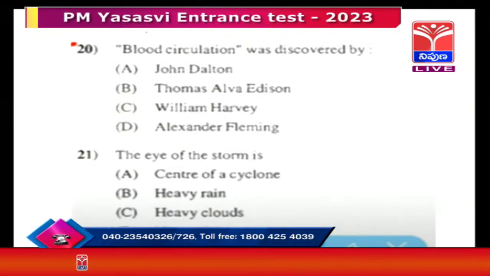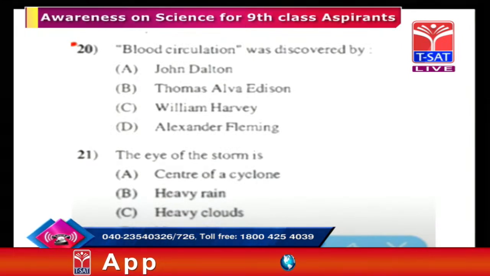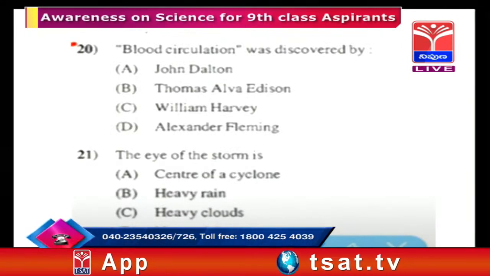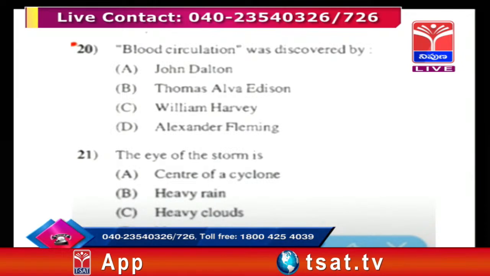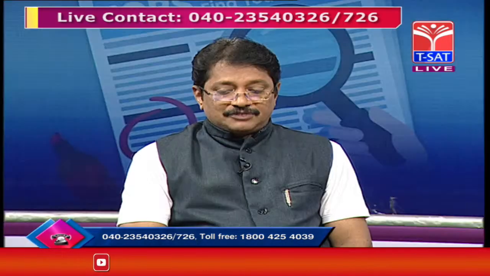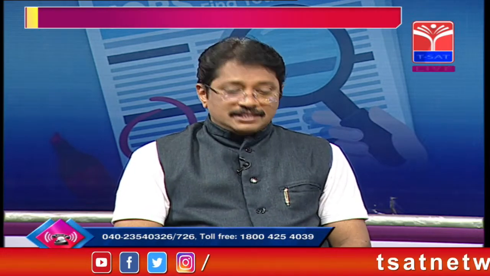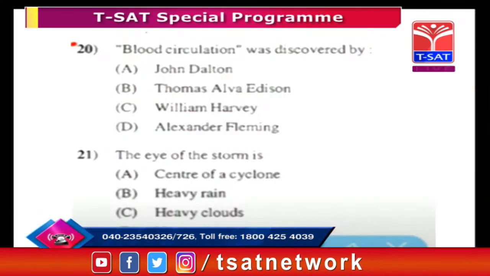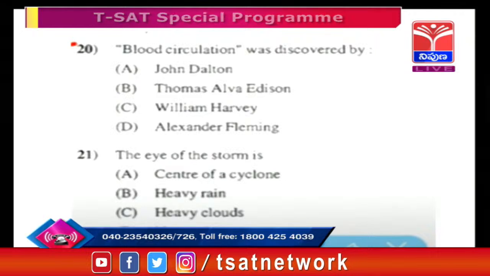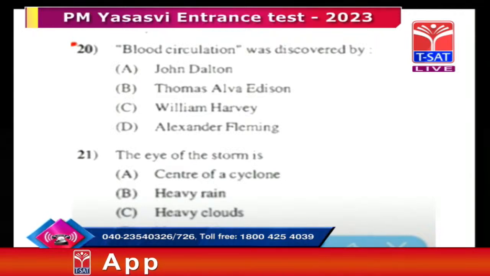The correct answer is William Harvey, sir. Blood circulation was discovered by William Harvey. Just now, why we said this answer: as you know, John Dalton is the Dalton theory. It's a very familiar thing here.